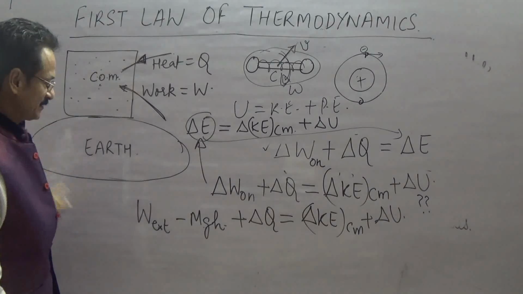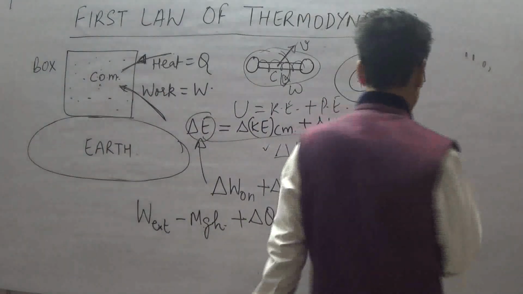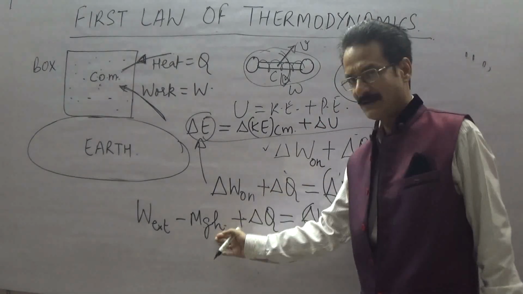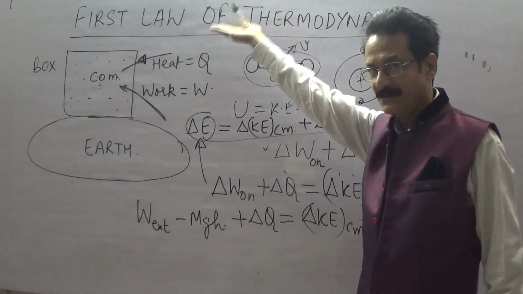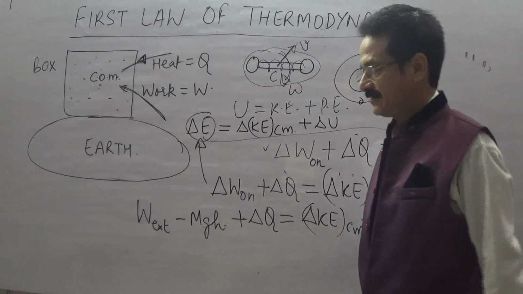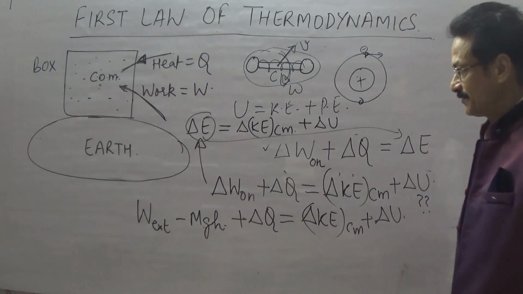Now if I include this entire thing as my system, then this might go to the right hand side, and it will appear as plus mgh, which is the gain in the gravitational potential energy of the box. So these are the finer nuances of how to apply the law. And there is a sign convention also.